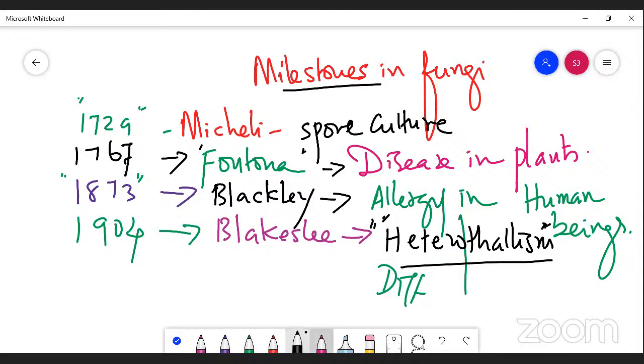The next scientists: there are many scientists working in mycology, right? But a few scientists are given here.